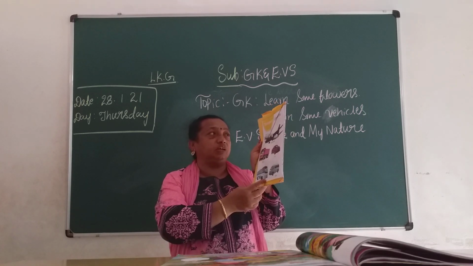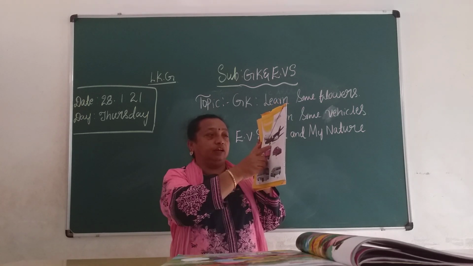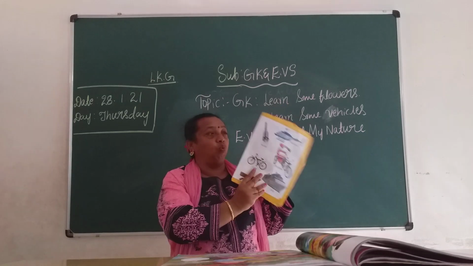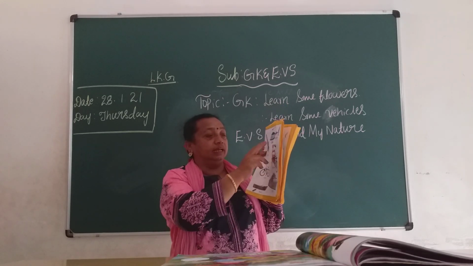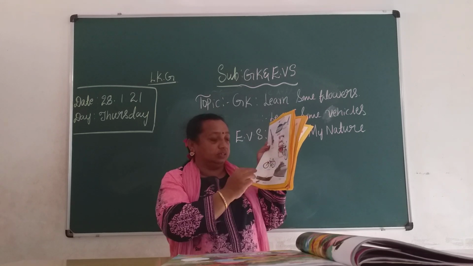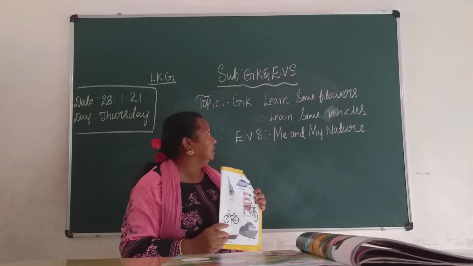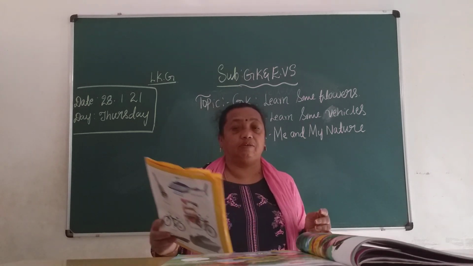See, once again I repeat, vehicles: aeroplane, truck, car, bus, van, rocket, helicopter, rickshaw, cycle, boat, ship. Okay children, now GK is over, we learned some flowers and vehicles.